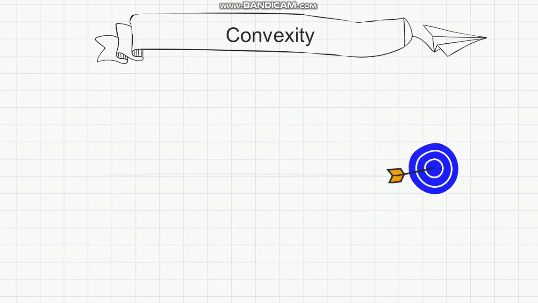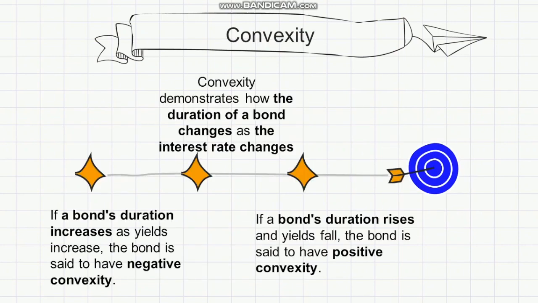Convexity demonstrates how the duration of a bond changes as the interest rate changes. If a bond's duration increases as yields increase, the bond is said to have negative convexity. If a bond's duration rises as yields fall, the bond is said to have positive convexity.